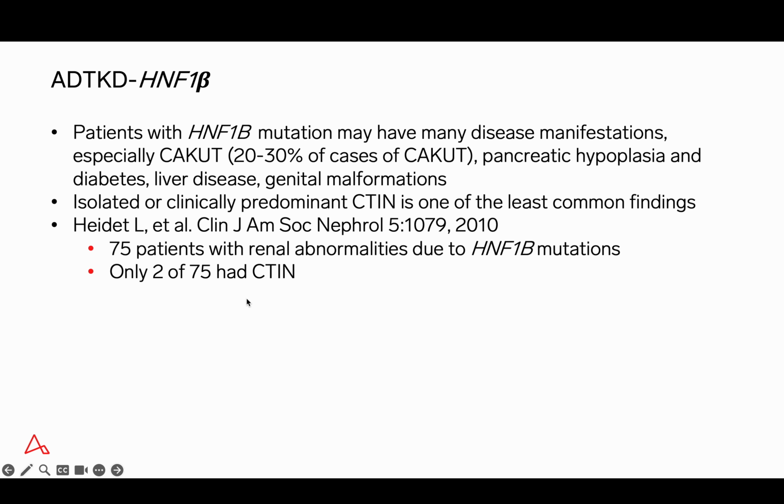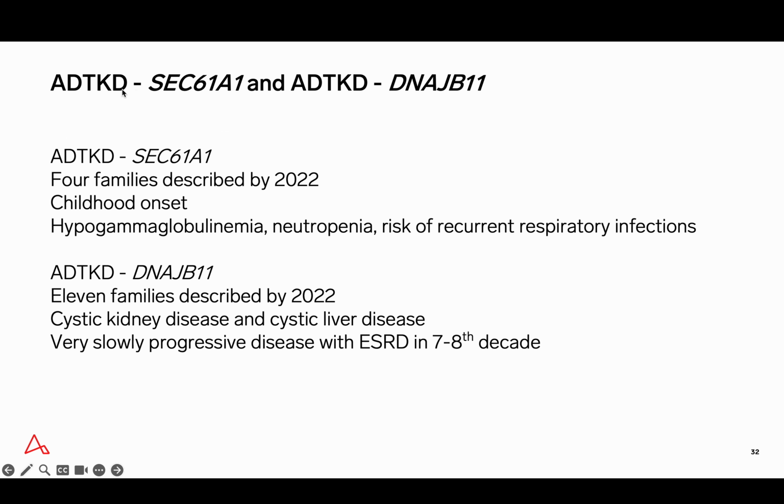If we look at a large series of 75 patients with this mutation, only 2 patients were found to have a chronic tubular interstitial nephritis. So again, autosomal dominant tubular interstitial kidney disease due to this mutation is very infrequent. And the same can be said for SEC61A1 and DNAJB11. A total of 4 and 11 families respectively have been described by 2022.